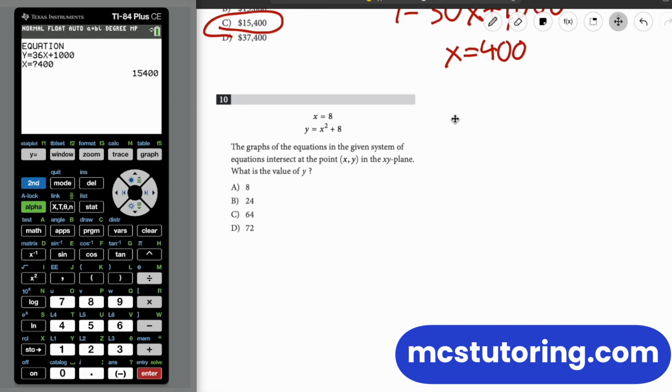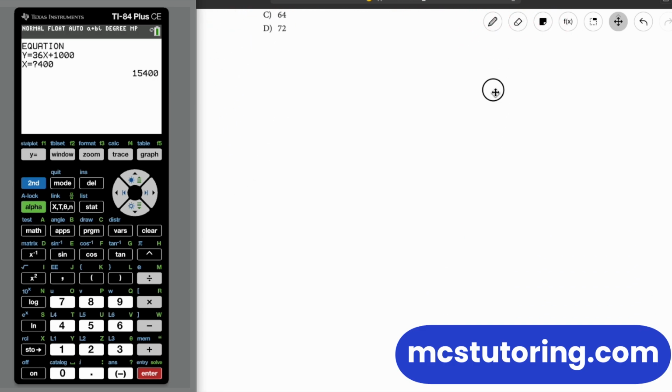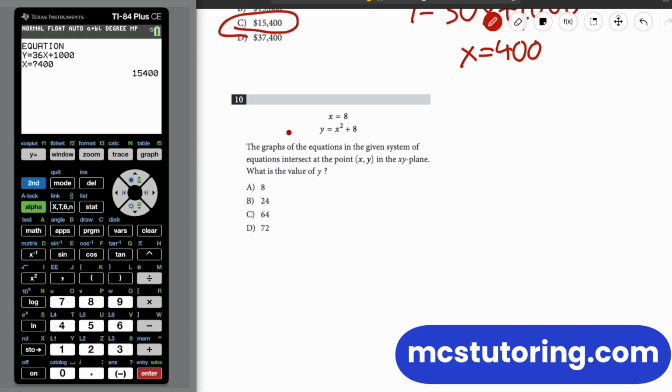So it does work also if we raise anything to a power, just so you know. Okay, and this next one: the graphs of the given system of equations intersect at the point (x, y) in the xy-plane. What is the value of y? Now, you could say this is a system of equations. That's true. But what we're going to do is treat it like a plug in a value, because we're saying y equals this thing.